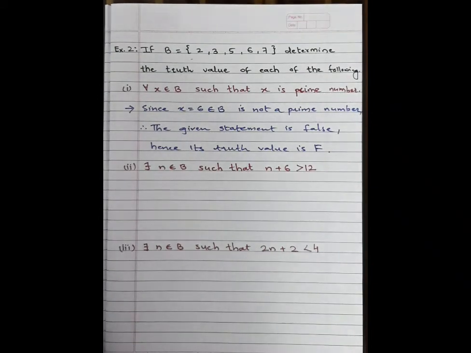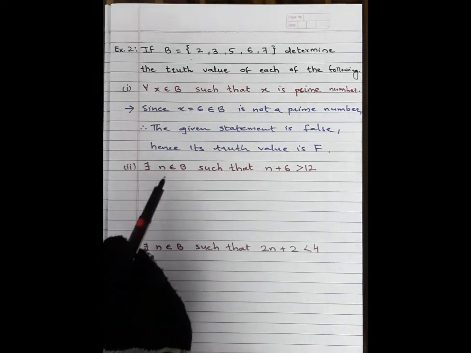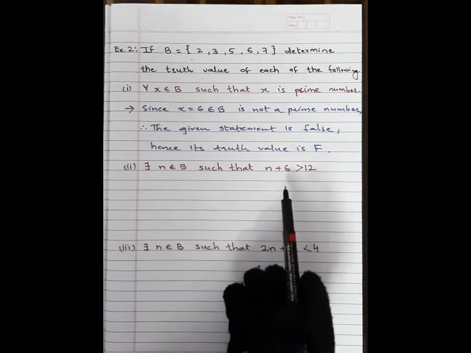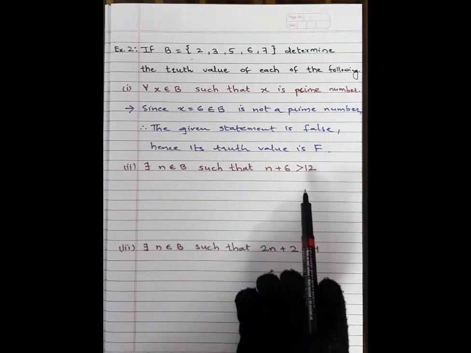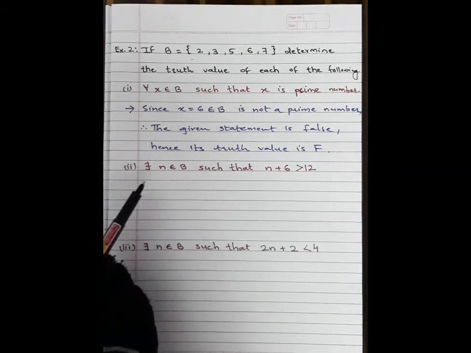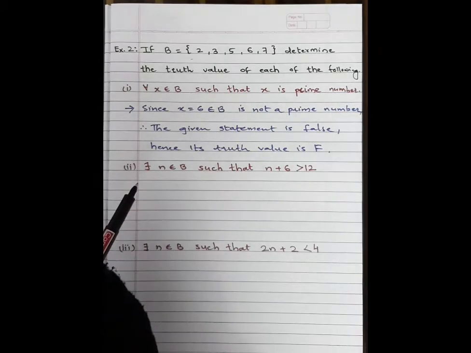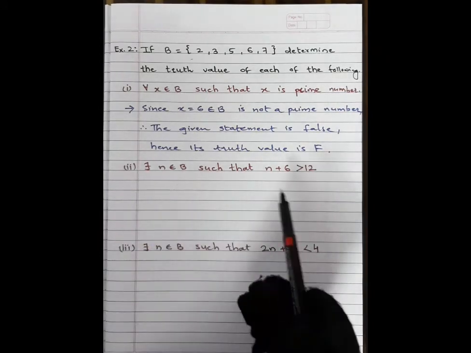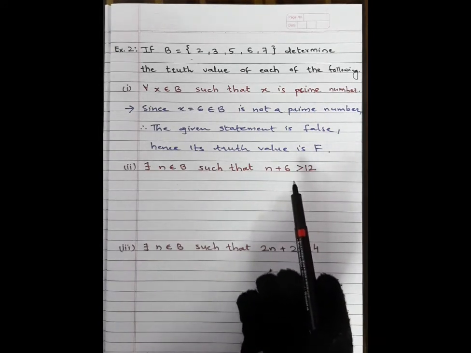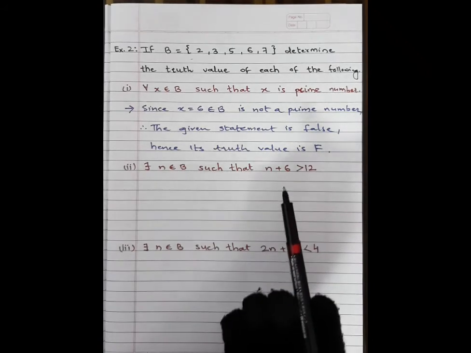Now next, question number 2. There exists n belongs to B such that n plus 6 is greater than 12. Students, here the quantifier given is there exists. There exists means if this condition is true for at least one value of the set, then we can say that its truth value is true, otherwise false.